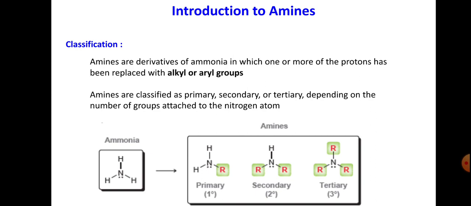Depending on the alkyl groups, amines are classified into primary amine, secondary amine, tertiary amine, and also quaternary ammonium salt. The substituent NH2 is also called the amino group.